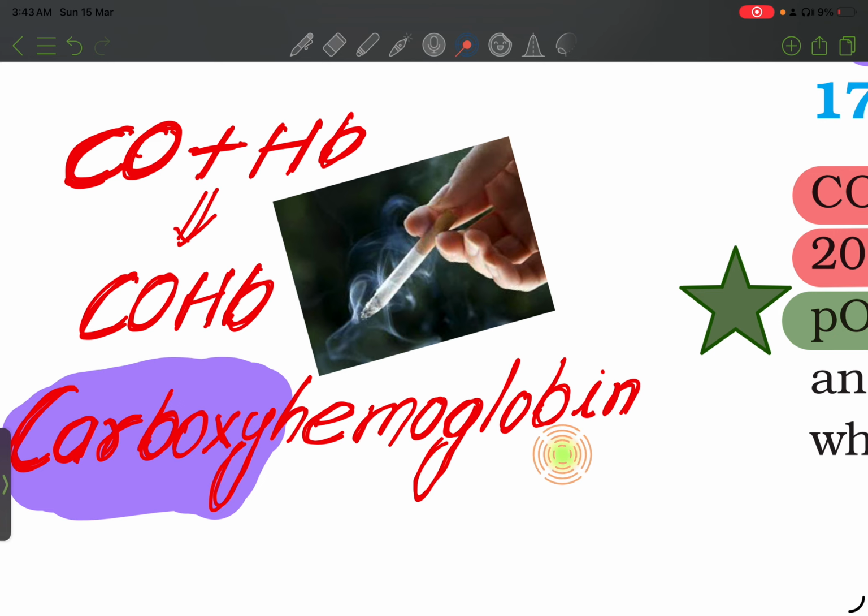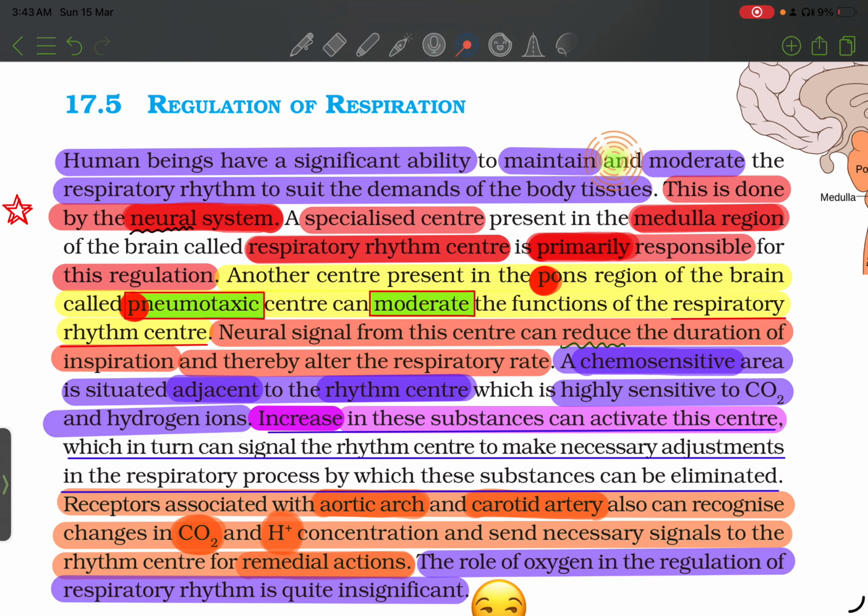Regulation of respiration. Human beings have a significant ability to maintain and moderate the respiratory rhythm to suit the demands of the body tissue. It is done by the neural system. A specialized center present in the medulla region of the brain, called the respiratory rhythm center, is primarily responsible for this regulation. Another center present in the pons region of the brain, called the pneumotaxic center, can moderate the function of the respiratory rhythm center. Neural signals from this center can reduce the duration of inspiration and thereby alter the respiratory rate.